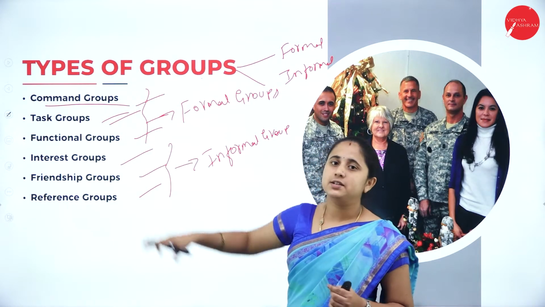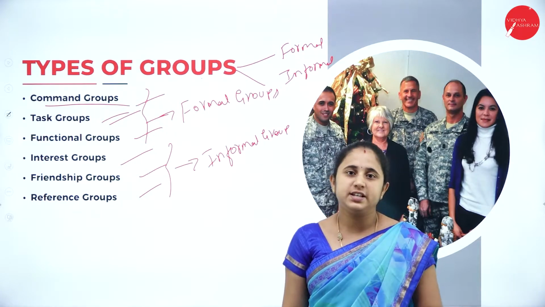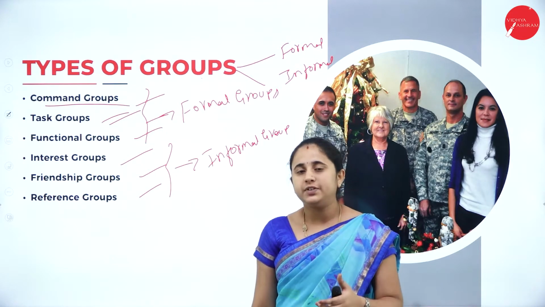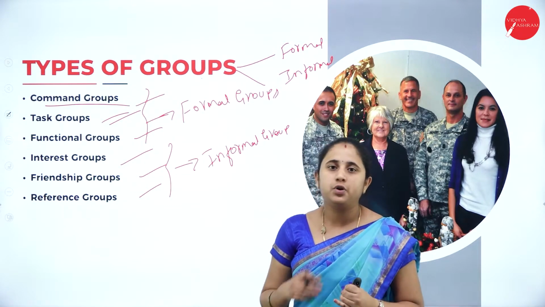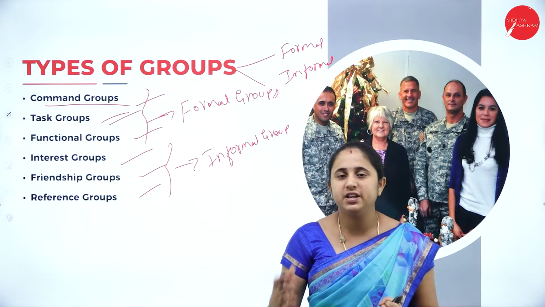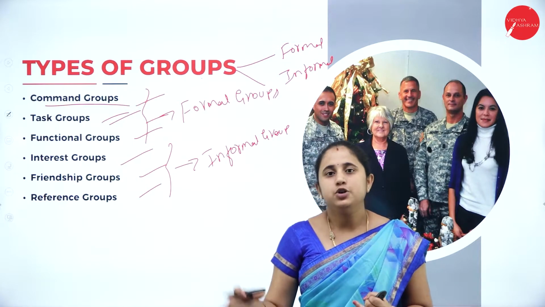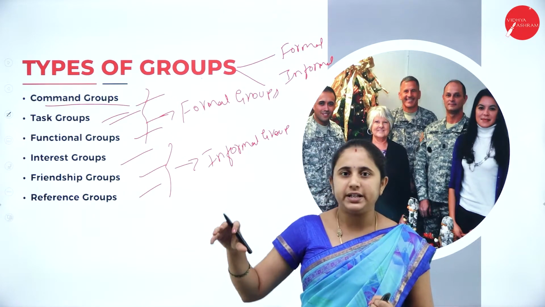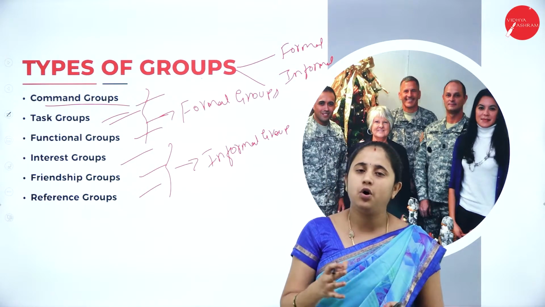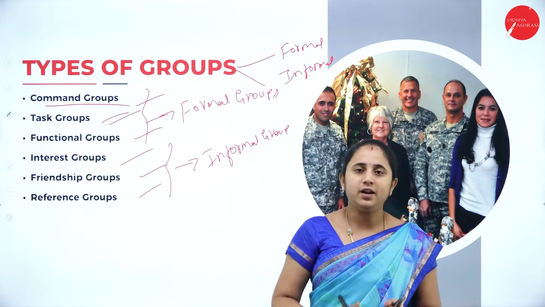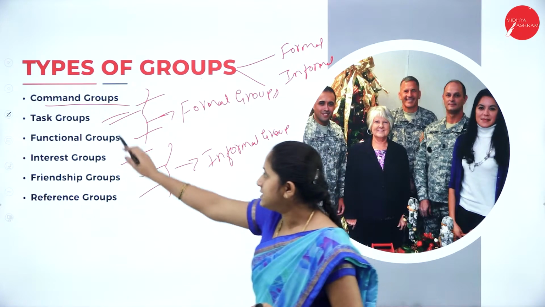For example, a product development group with a research team and a marketing team. They need to develop a new product and implement the plan. That is the task for that particular group. After completing the task, the group may or may not continue. So that is task group.